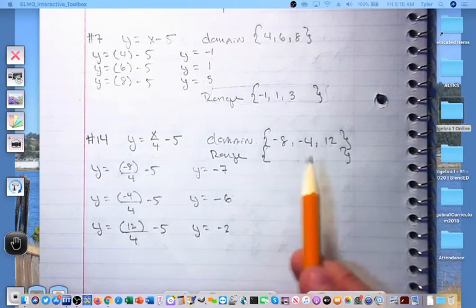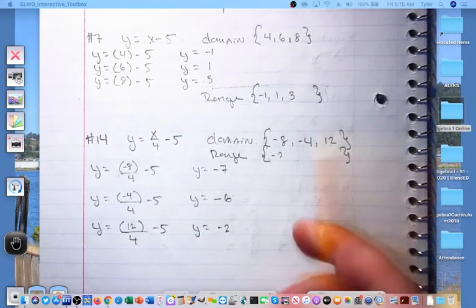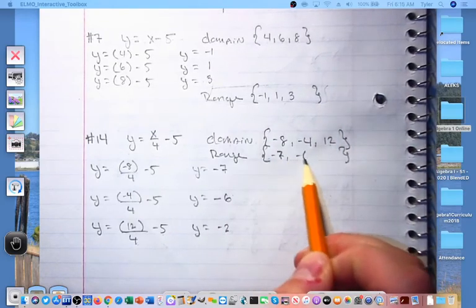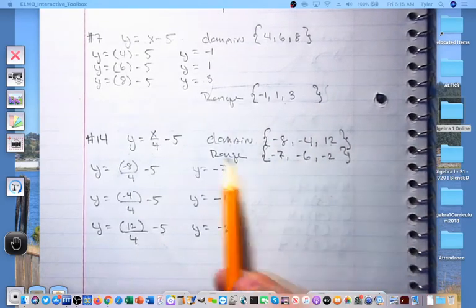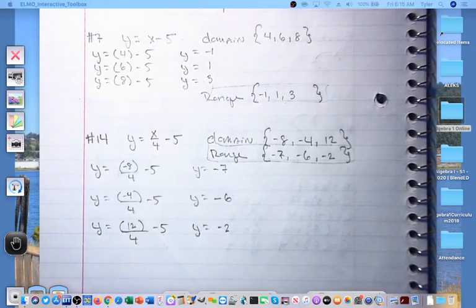Let's go ahead and put them in order as a range. So we have -7, -6, and -2. So there is our range in order from smallest to biggest. And if we wanted to, we could plot those points. In this case, this would be another linear equation, but we're not going to do that in this case.